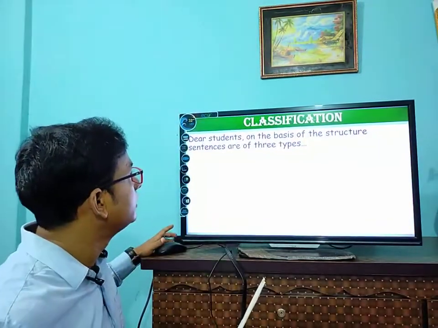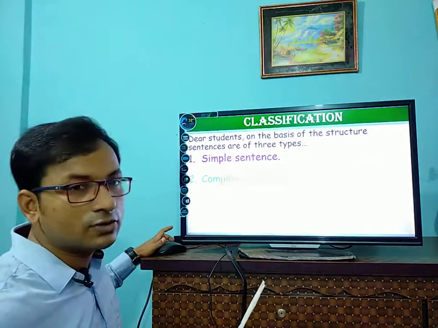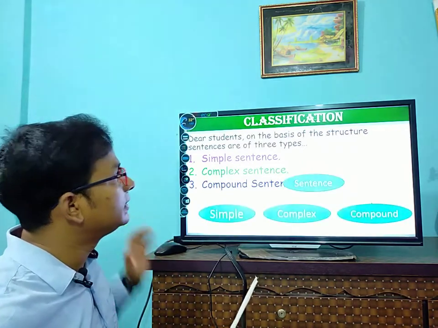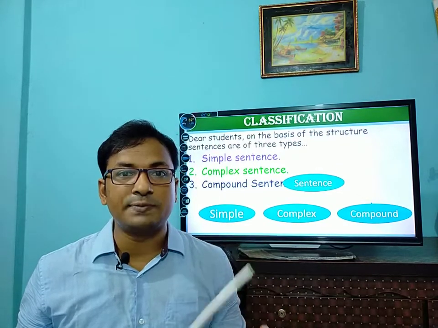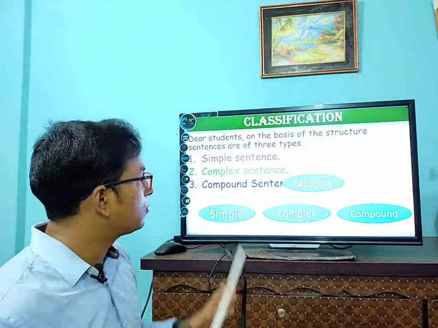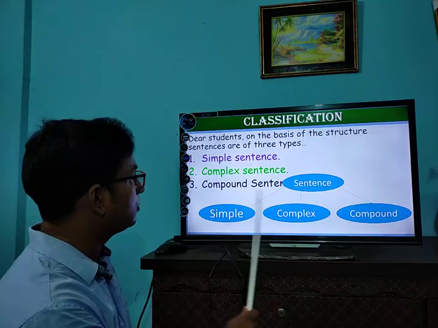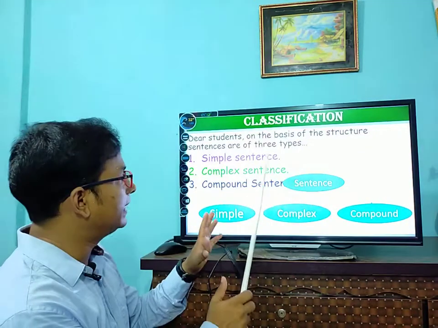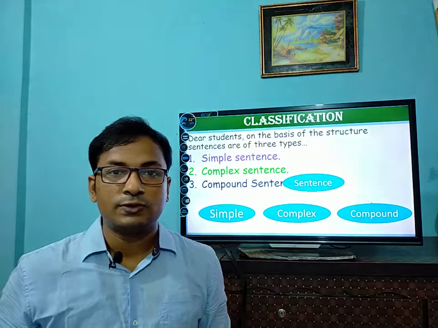Now, hey students, all of you know that on the basis of the structure, sentences are of three types. What are these? These are simple sentence, complex sentence, and compound sentence. You can see in the diagram, sentences are three types on the basis of the structure: simple, complex, and compound.